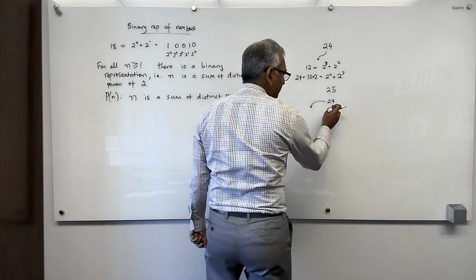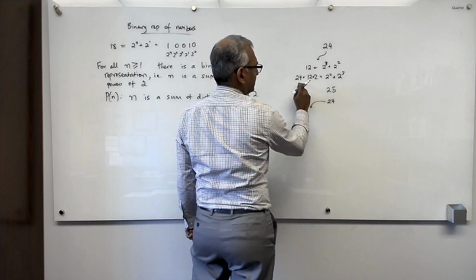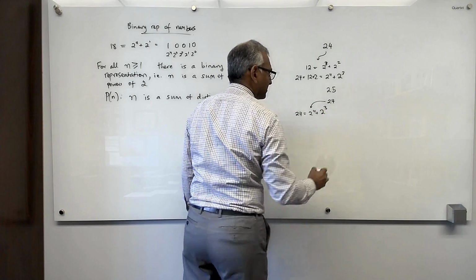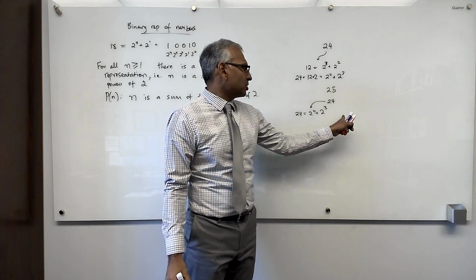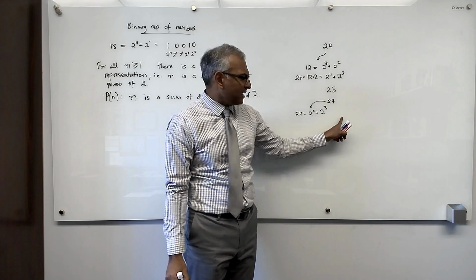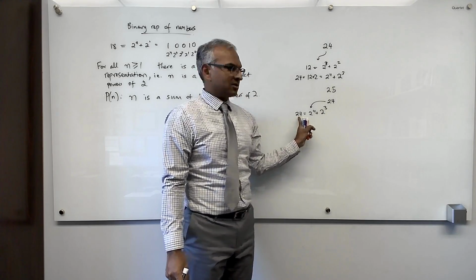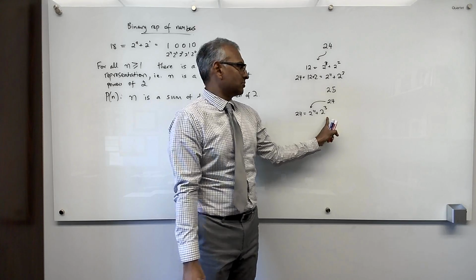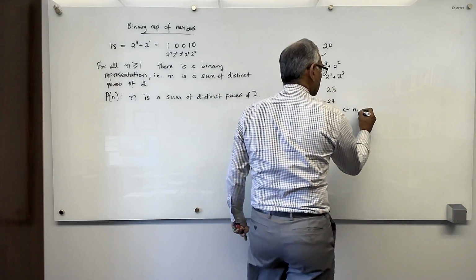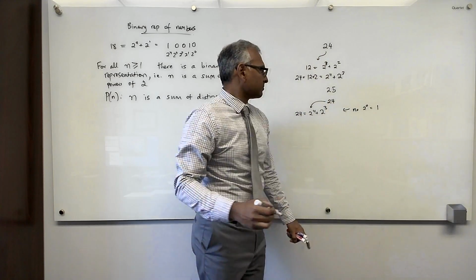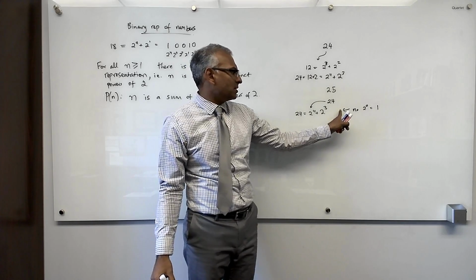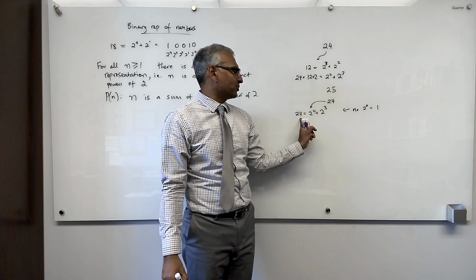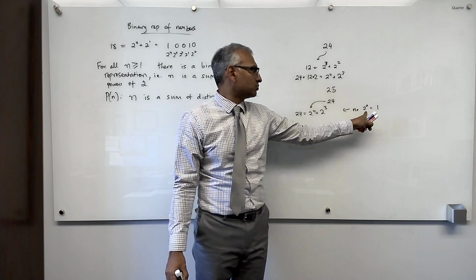So if I can represent 24 as a sum, and I know I can, here 24 is equal to 2 to the 4 plus 2 to the 3. One thing I know for sure is that there's not going to be any 2 to the 0 here. Why? Because 24 is even. So it can only have powers of 2 that are strictly greater than 0. There's no 2 to the 0, which is equal to 1. Because if there were a 2 to the 0 term, then you'd have 1 plus all even numbers, and that 1 would make it odd. And we know that 24 is even. So there's no 2 to the 0 term.